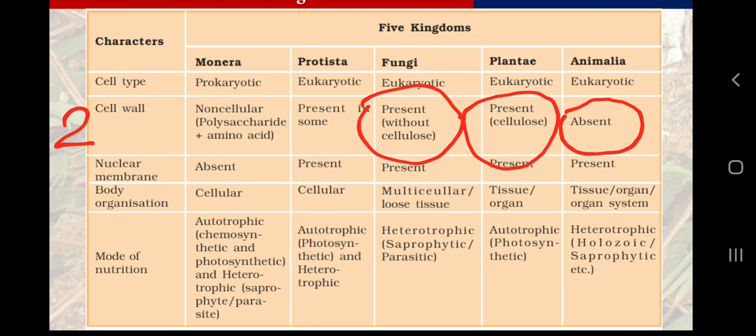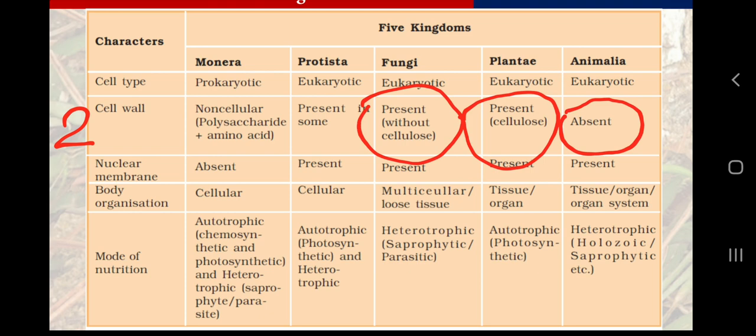So there are different criteria of classification. My point here is why we included fungi in plants: because they have a cell wall. Plants also have a cell wall, fungi also have a cell wall, and they don't move. That is why the scientists previously included fungi in plants. Here I'm making clear that they do have a cell wall, but the chemical is different.